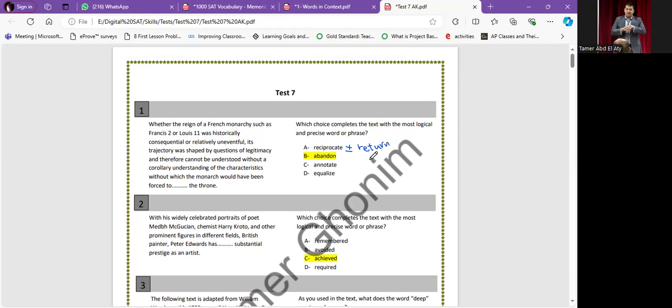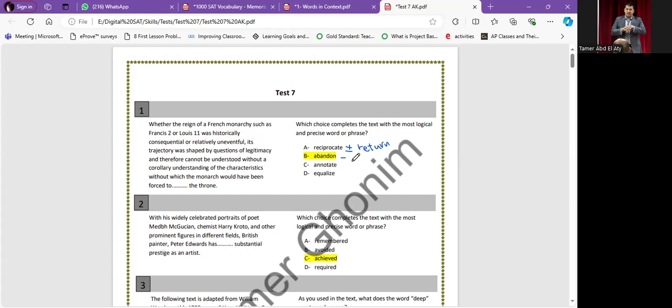Abandon: to leave, and for me it's negative. Annotate, like what I did right now, I'm annotating. So annotate: to give detailed explanation, or to give more explanation, to clarify also.